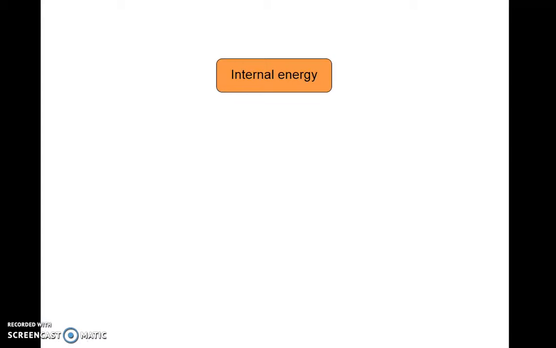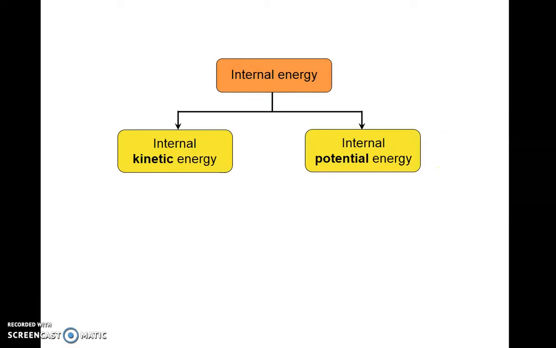So where are we going with that? Basically, we are going to talk about internal energy, and there are two main types: internal kinetic and internal potential energy. This also has to do with the principle of conservation of energy, because if you were to add thermal energy to a liquid or a solid, if you were to heat up anything, where does your thermal energy go to? The thermal energy actually goes into the water or the solid by increasing either the internal kinetic or the internal potential energy.